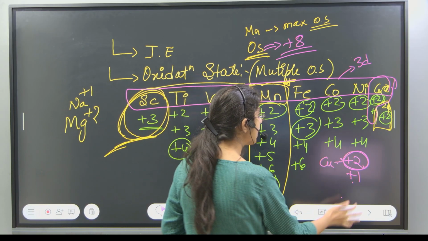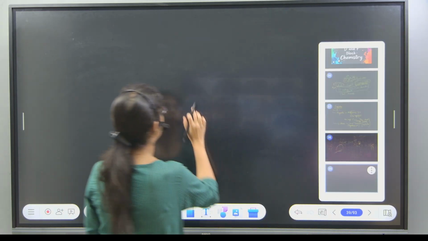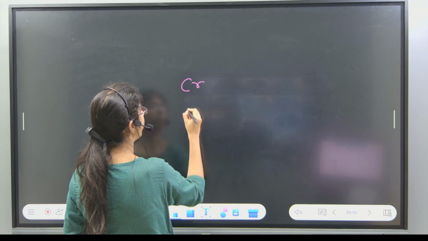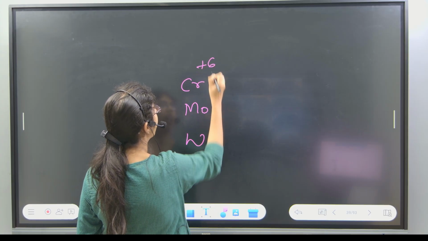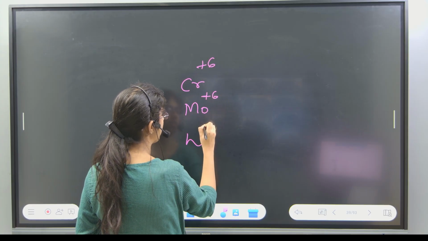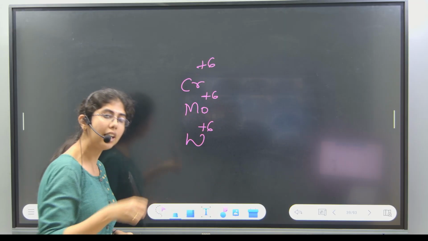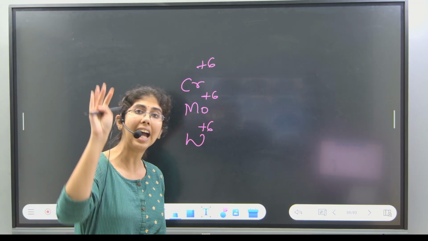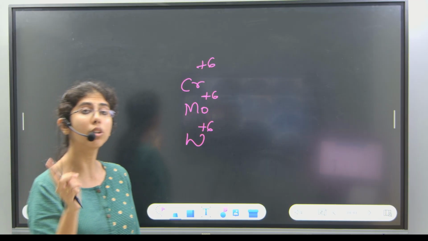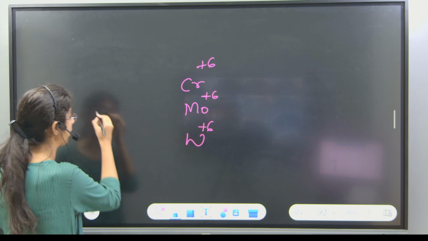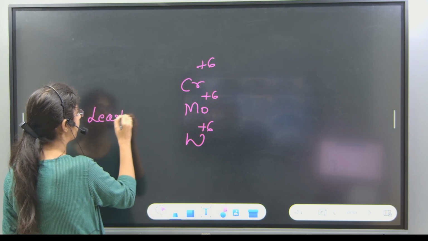Okay, now if they ask you about chromium, molybdenum, tungsten, all in plus 6 oxidation state, they will ask you which will be highly stable, or better than that, they would ask you which is least stable.